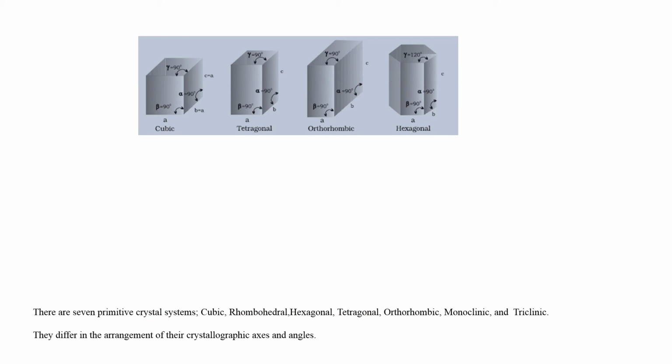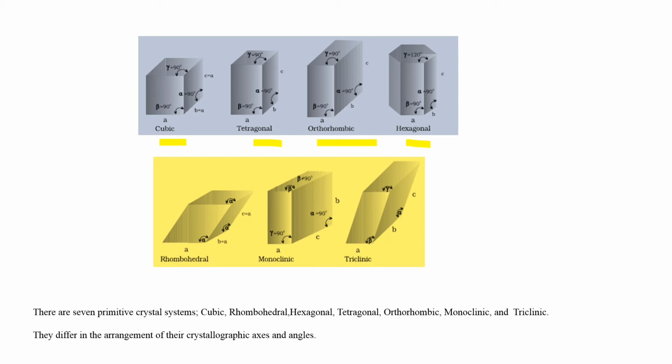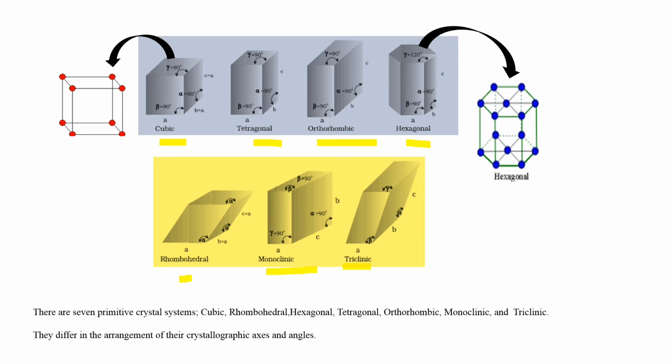And now there are 7 primitive crystal systems: cubic, tetragonal, orthorhombic, hexagonal, rhombohedral, monoclinic, and triclinic. And this is a cubic structure, and this is a hexagonal structure, and this is the angle between unit cells in a crystal.